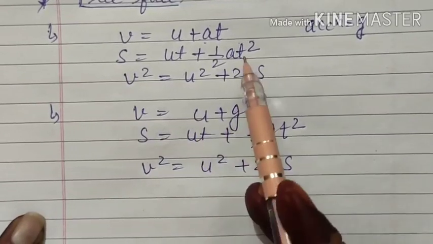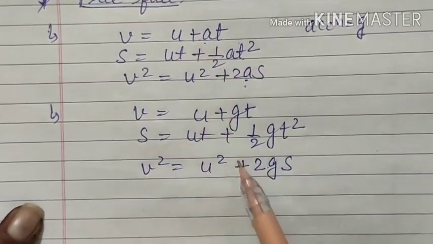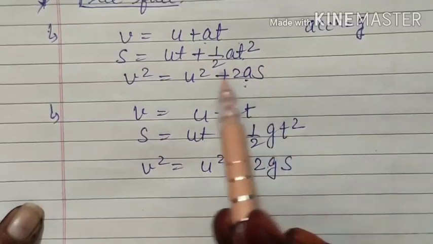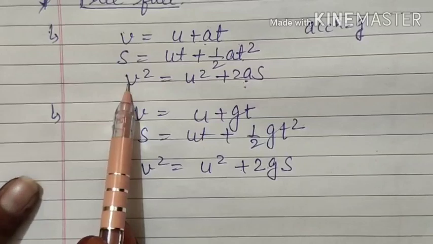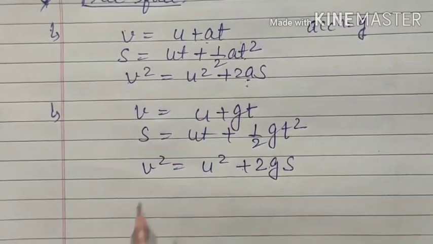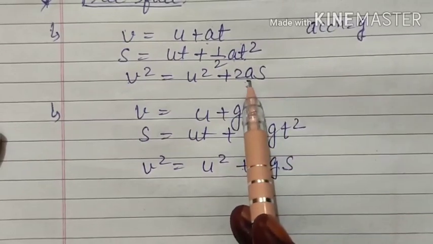I am writing this so that you do not need to remember a lot of equations. We will remember only these equations, then we will apply our concept, that is instead of a we can write g if we are talking about gravity.